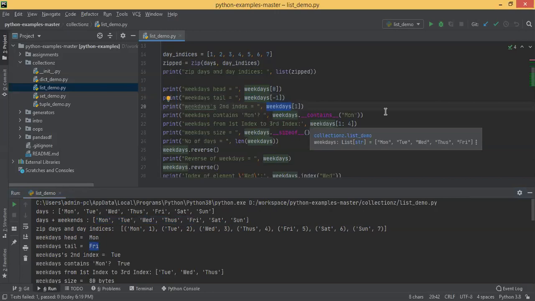You're checking whether an element exists inside, like you're saying weekdays contains Monday. So we are calling weekdays dot underscore underscore contains Monday. Okay, and you have another syntax also.